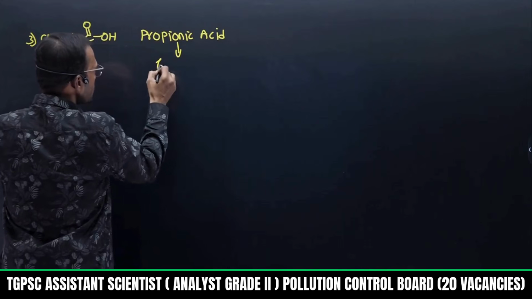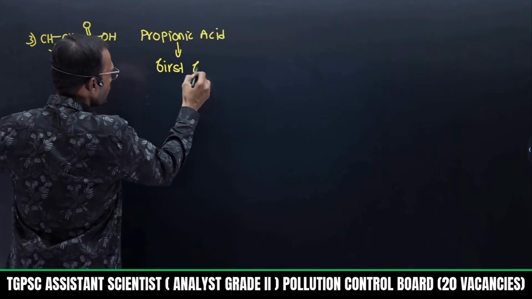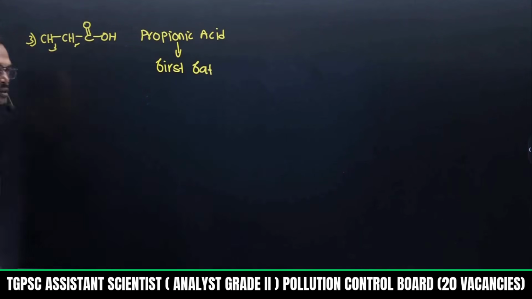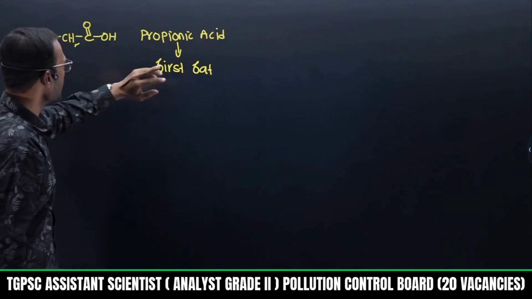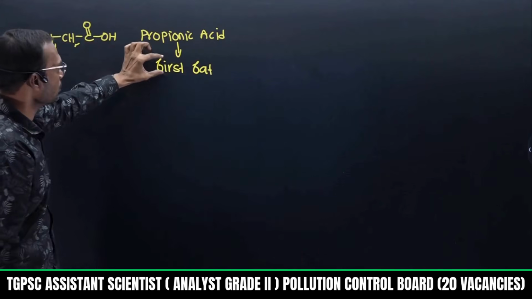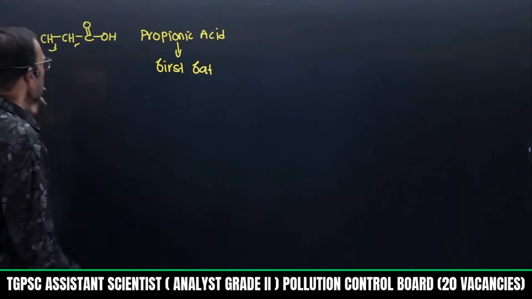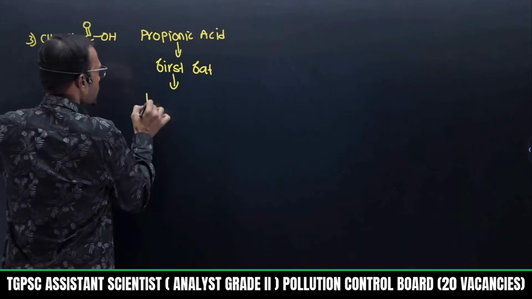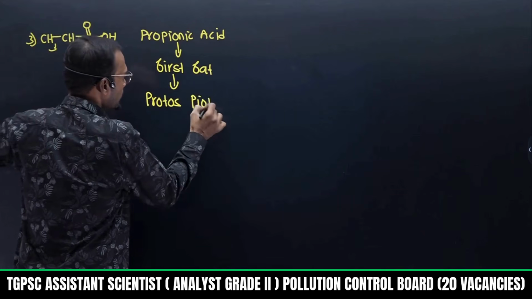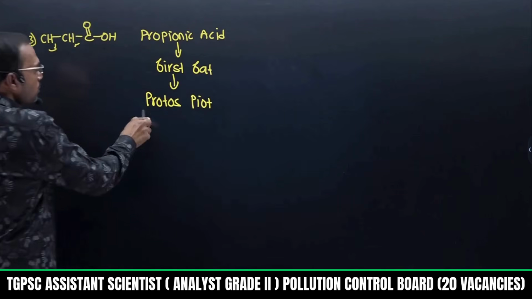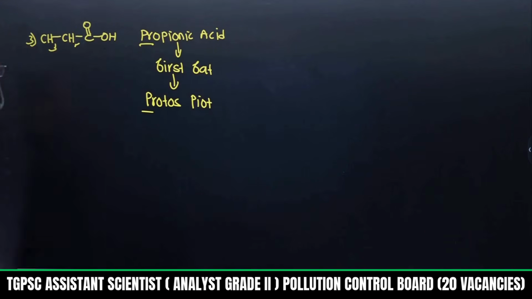Propionic acid is called first fat. The first fat in a newborn baby is nothing but propionic acid. So the name propionic acid is given based on this first fat. It mostly comes from the word protos pion, nothing but first fat. That's why this P word is given to propionic acid.